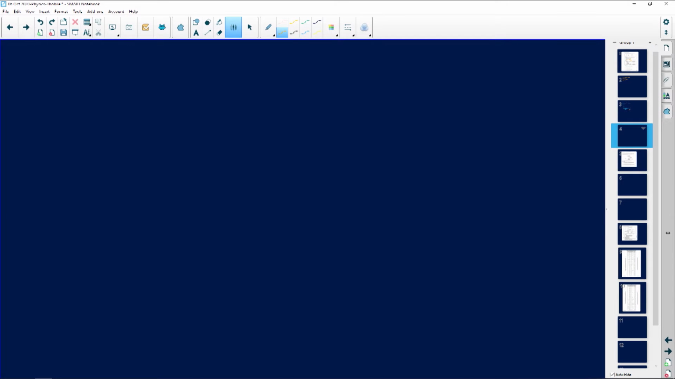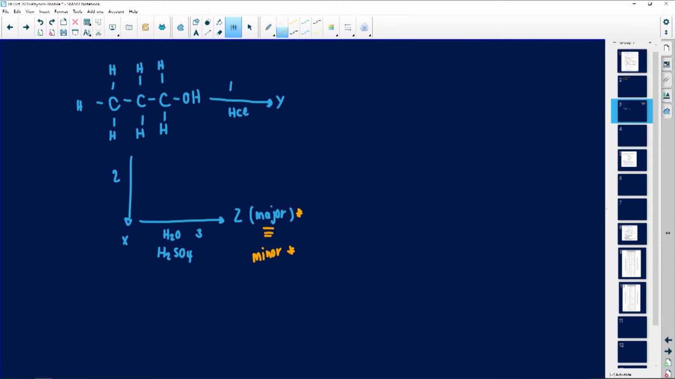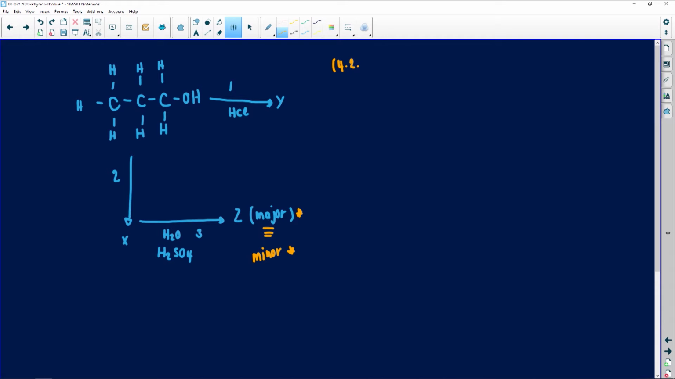So this is 4.2.1. We need to know the type of reaction that's happening in reaction 2. I've got H2SO4 right over here. So this will be a dehydration reaction, because concentrated sulfuric acid, which is H2SO4, will eliminate. So this is a dehydration. Or you can also call it an elimination reaction.